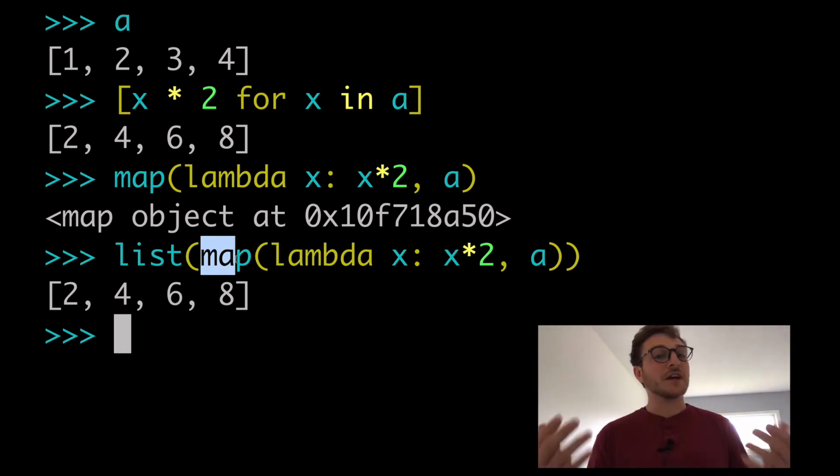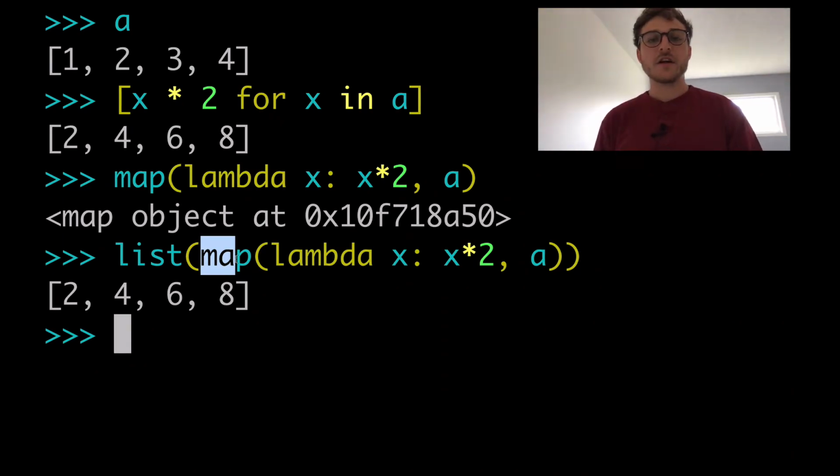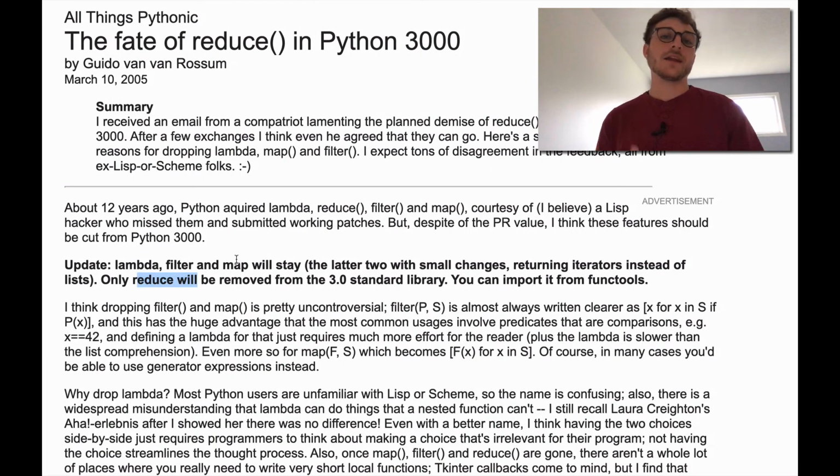And maybe if you like functional programming, if you're coming from the JavaScript world perhaps, you're going to learn about the map function. So before we go any further, let's actually look at the history of the map function and how it made it into Python. So here's a famous article by Guido, the creator of Python, from 2005. Okay? And he basically outlines that he doesn't really like the map function.